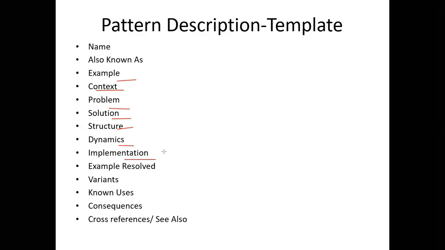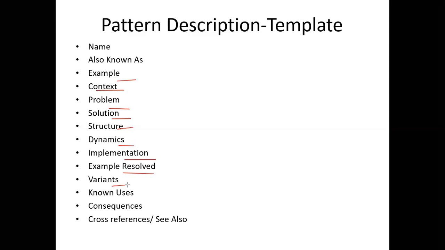It can be in C++, it can be in Smalltalk, it can be in Java. The generic code which has been given has to be redefined according to your own conveniences or variations. So this implementation code is not that I'm giving the complete solution which can be implemented. No, it's just a generic implementation structure. Later it has to be redefined and modified. Next, I give the example resolved. Here I discuss any important aspects for resolving the example that are not yet covered in the solution.